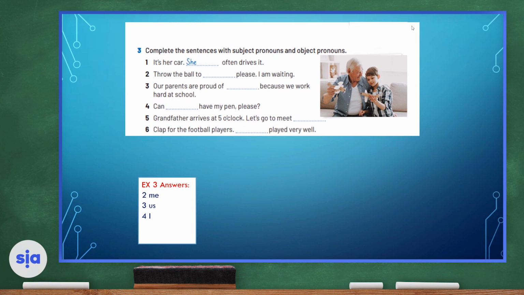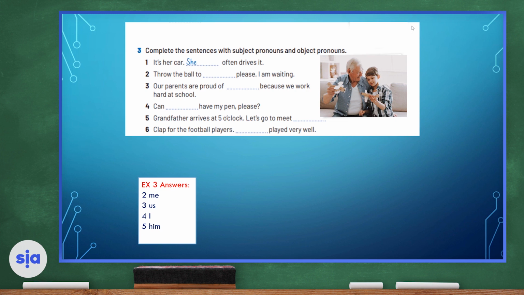Let's move on to number 5. Grandfather arrives at 5 o'clock. Let's go to meet him. Why did I use him? Because I'm talking about my grandfather. So the object pronoun is him.